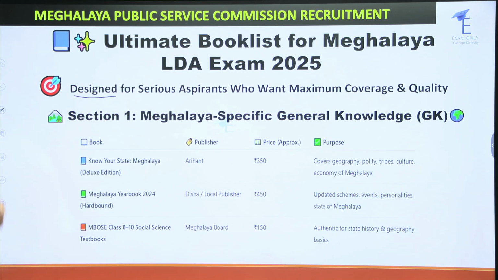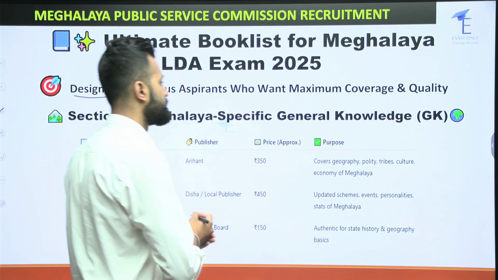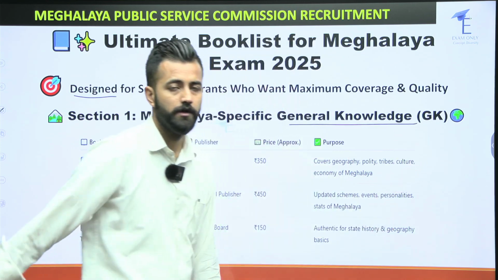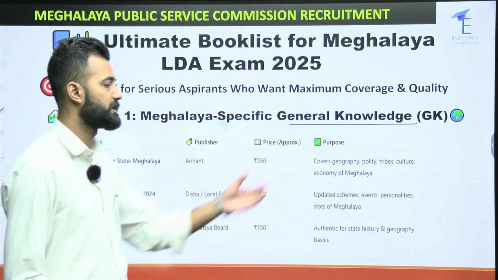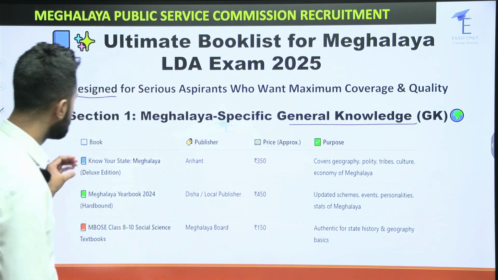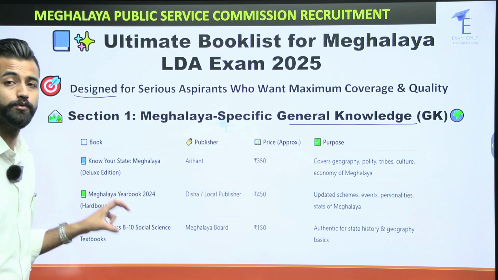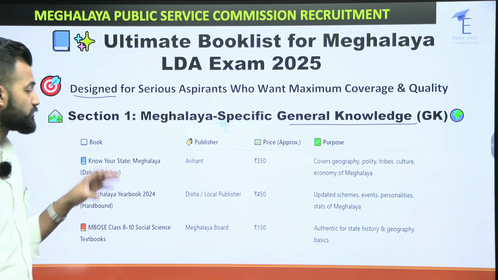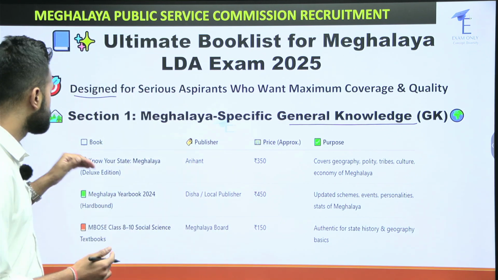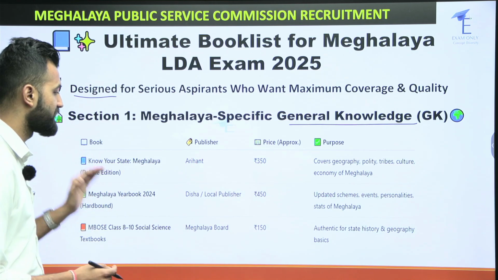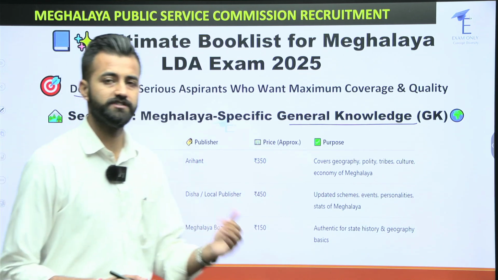So let's get into the first section of our exam, that is your Meghalaya specific general knowledge. A very important section of your exam, because most of the questions have been seen coming from this section. Out here, I have mentioned different book names. These books are placed in the order of priority. So the first priority book you should follow, then the second and then the third, mainly because of the cost and other things.